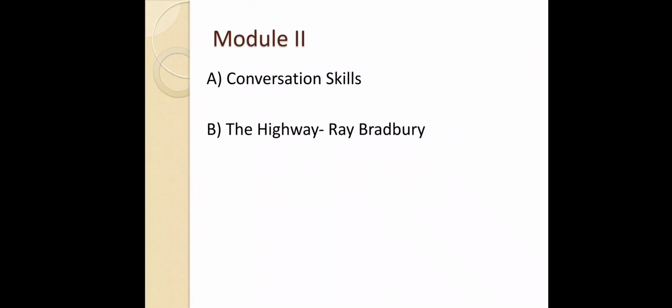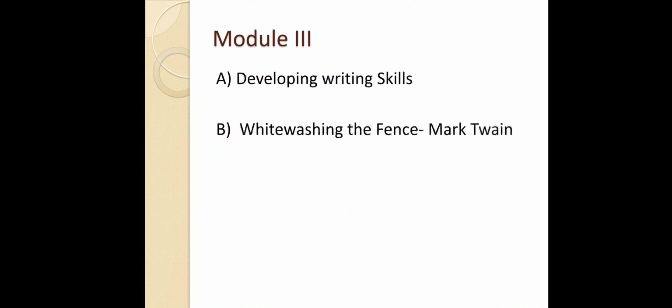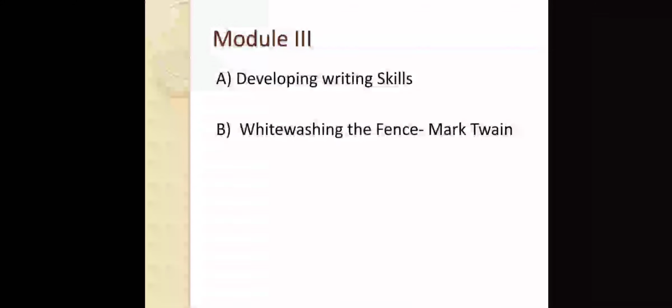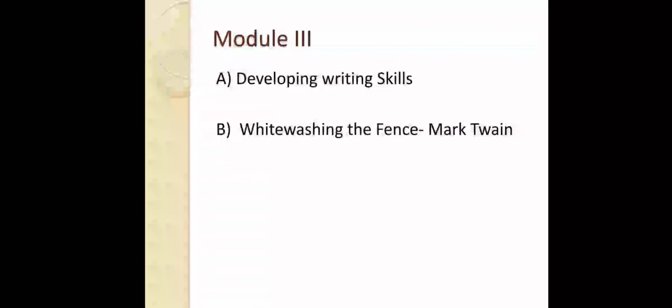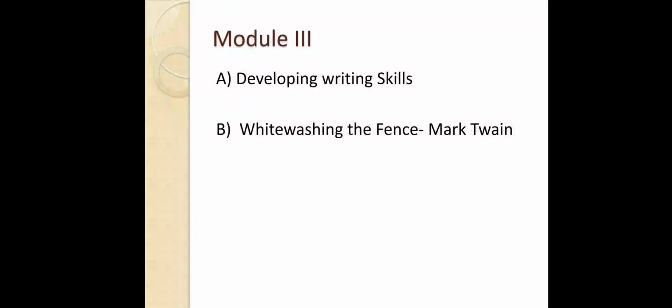In Module 2 there are 2 units, A and B. A is a conversation skill communication unit, and B again is a story, The Highway by Ray Bradbury. So we see these 2 parts in Module 2. In Module 3 there are 2 parts again, A and B: A, developing writing skills, and B, Whitewashing the Fence, a story written by Mark Twain. So these are the 2 parts in Module 3: one unit of communication skill, developing writing skill, and B, Whitewashing the Fence, the story written by Mark Twain.